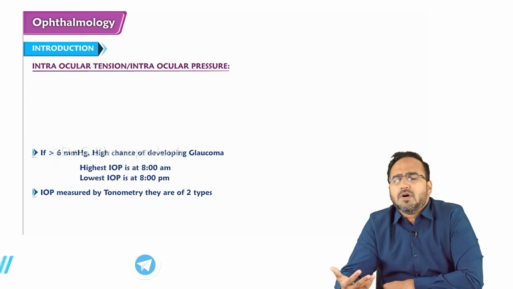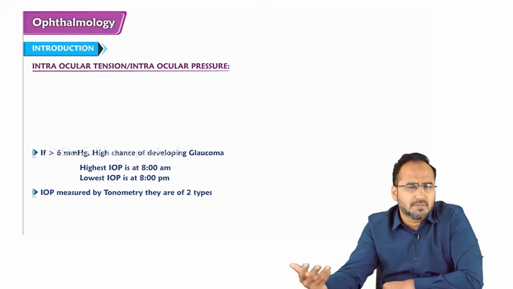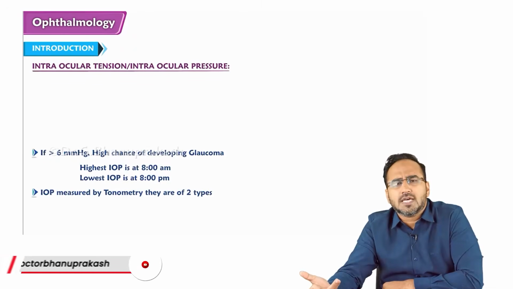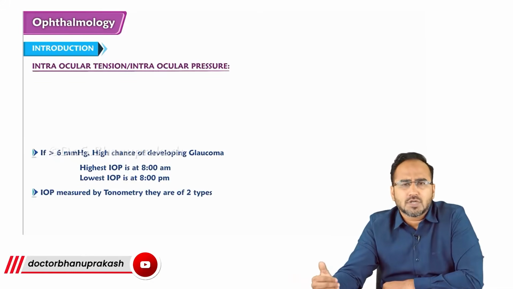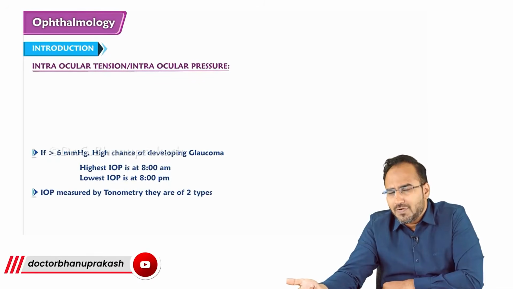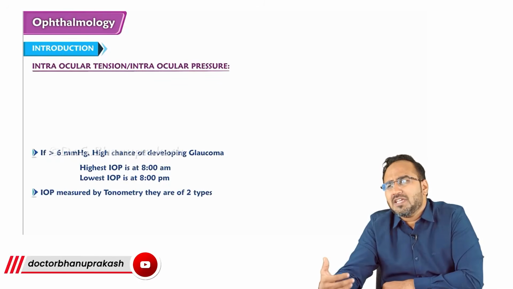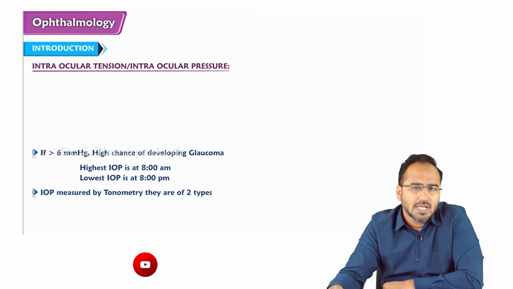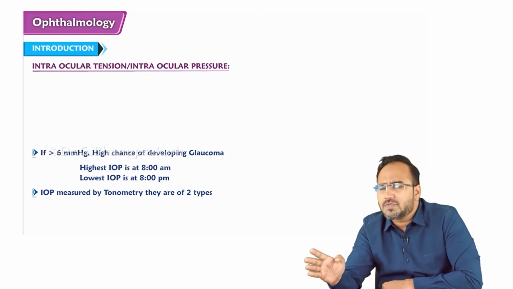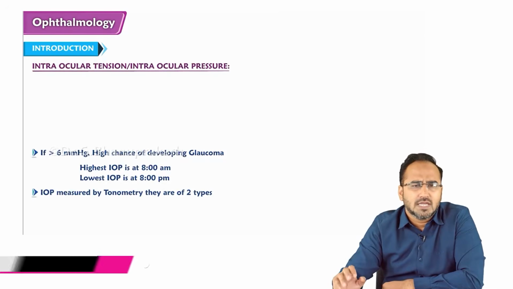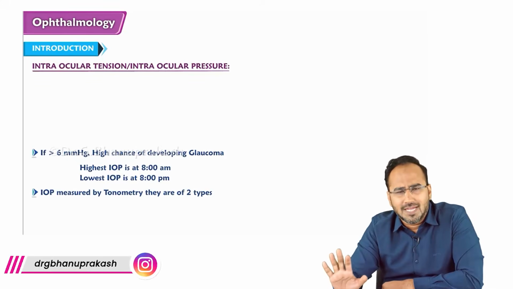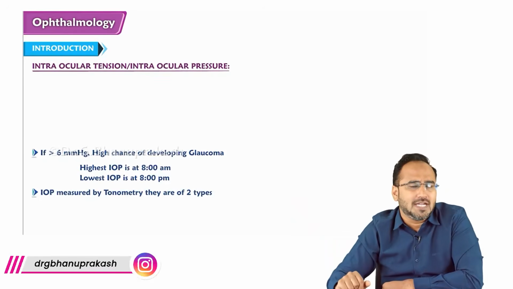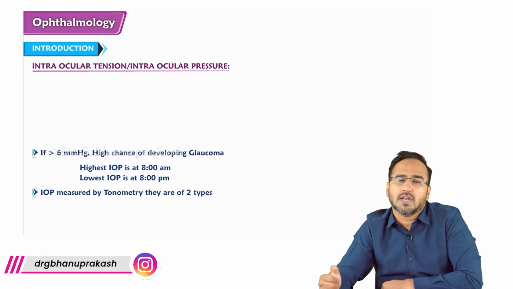When I wake up in the morning and measure my intraocular pressure with a tonometer, the device used to measure intraocular pressure, which is also called tonometry, it will be very high. In the night time, it will be low. I will see a fluctuation of 3 to 6 mm of Hg in a day. If the fluctuation is more than 6 mm of Hg in a day, then it is indicative of glaucoma.